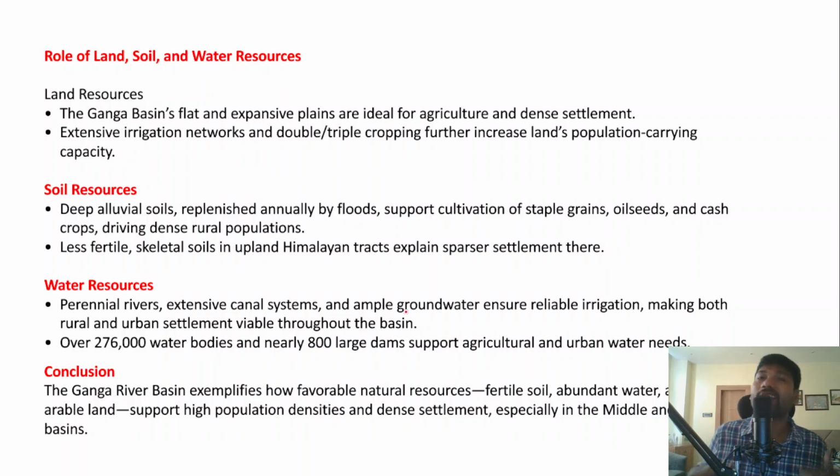If we talk about land resources availability, as I've already told you, apart from the Upper Ganga Basin, the Middle and the Lower Ganga Basins have extensive and flat alluvial plains. And the flat alluvial plains support agriculture and dense settlement of people. And in fact, there are also extensive irrigation networks and double and triple cropping, for example Kharif, Rabi, and Zaid seasons, and they can increase the population carrying capacity of that particular land.